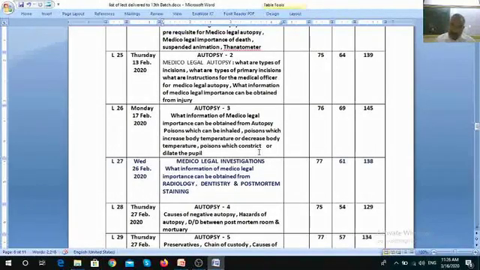Negative autopsy causes: number 1, the doctor is not well trained, or number 2, external examination is difficult. For example, in case of snake bite or electrocution in hairy area or hidden areas, which is not properly inspected by the doctor. Or mostly the causes of negative autopsy are corruption in our country. Something wrong in the laboratory.